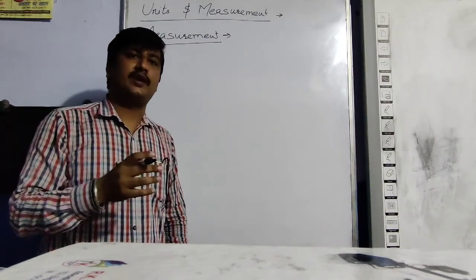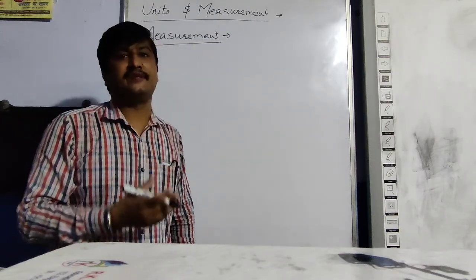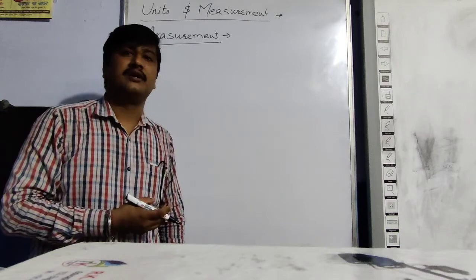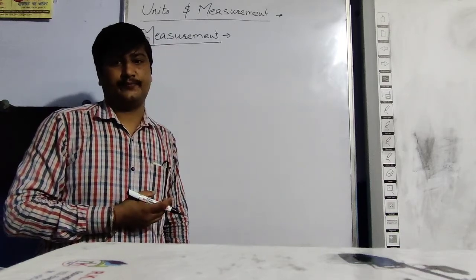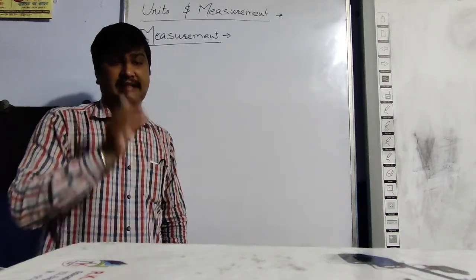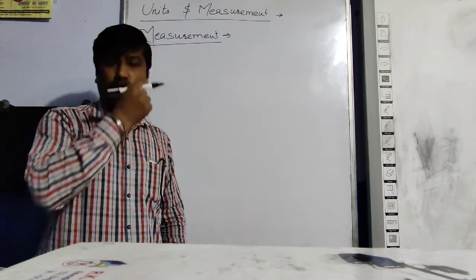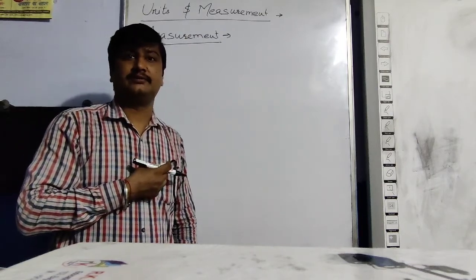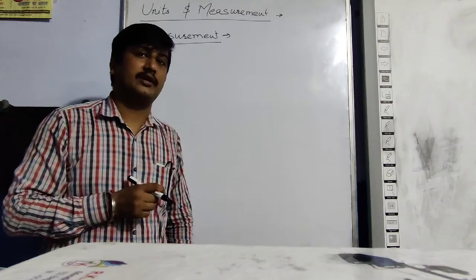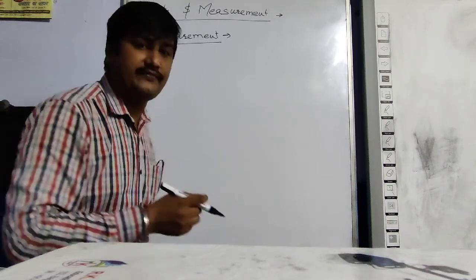Means if we know any physical quantity in terms of the number, that number, that magnitude is called measurement for that physical quantity. Now question arises, what are physical quantities?